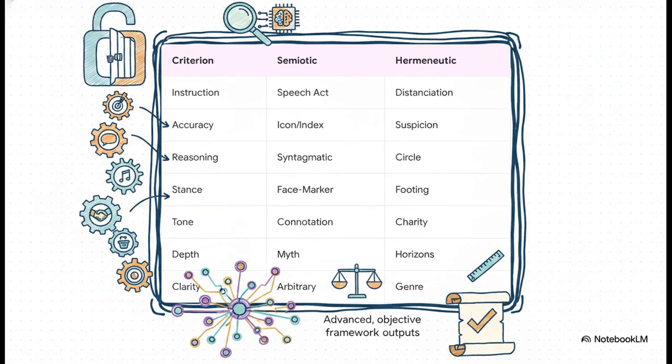Okay, take a look at this. This is your quick mental map of the entire 14-concept framework. You've got 7 criteria, and notice how every single one has a specific semiotic concept and a specific hermeneutic concept attached to it. Every single gate in this framework was individually rigorously audited against real-world failure cases just to ensure it is the absolutely strongest available academic concept for the job. And notice there are 0 repeats across the gates. Now, you're obviously not going to memorize this all right now, but I really want you to grasp the sheer enterprise-grade rigor of the tool you're about to be wielding.